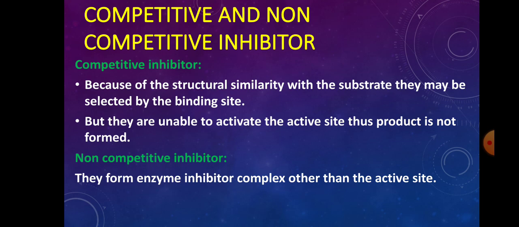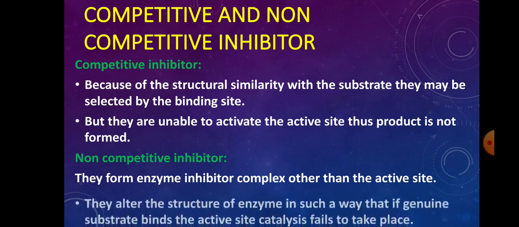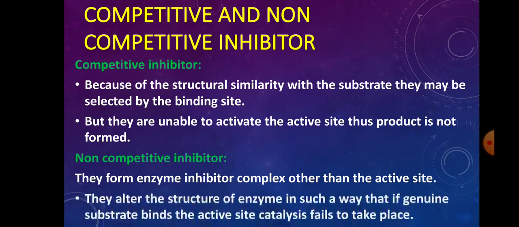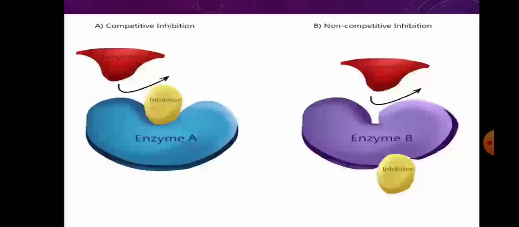In competitive inhibitors, the enzyme-inhibitor complex is on the active site, but in case of non-competitive inhibitors, the enzyme-inhibitor complex is elsewhere than the active site. They alter the structure of the enzyme in such a way that after some time, if the genuine substrate binds the active site, the catalysis fails to take place.